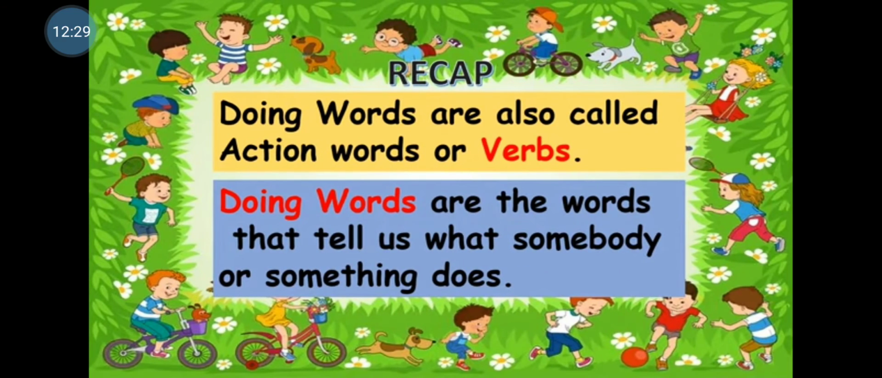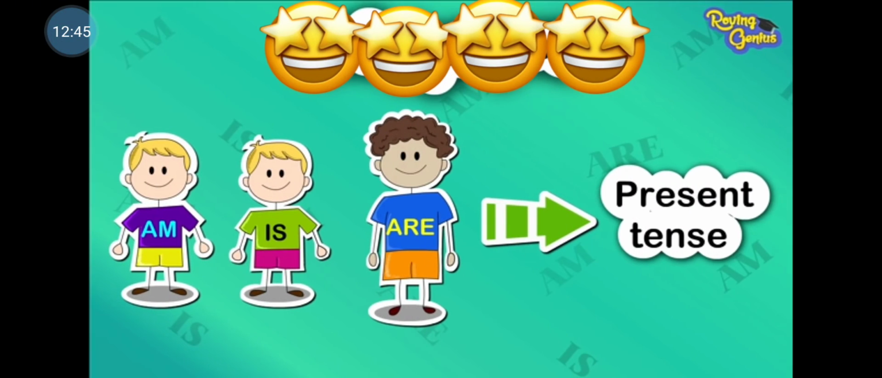Now let us revise what we have studied. Doing words are also called action words or verbs. Doing words are the words that tell us what somebody or something does. The verbs am, is and are used to tell information about the things which are in present tense.